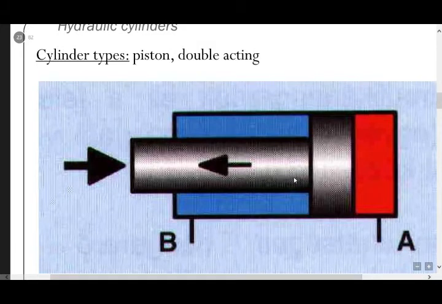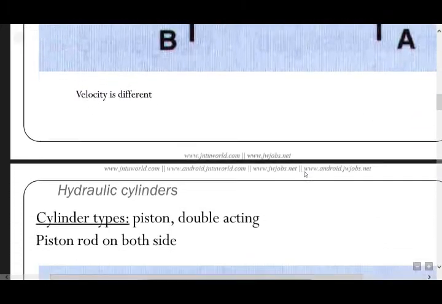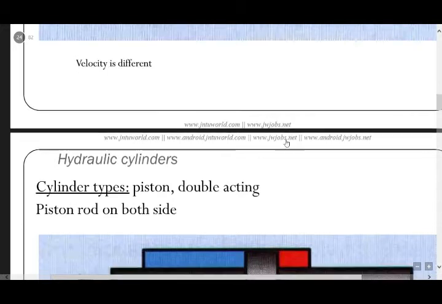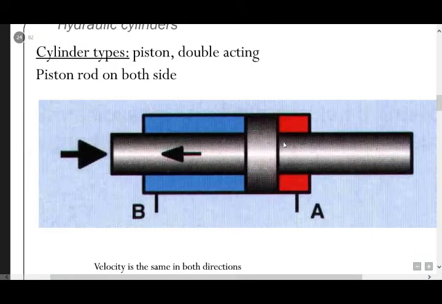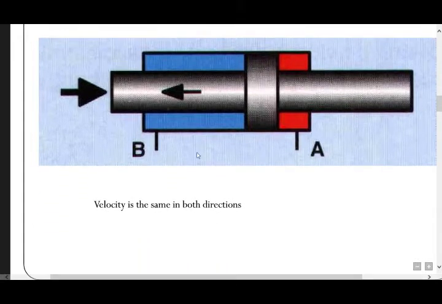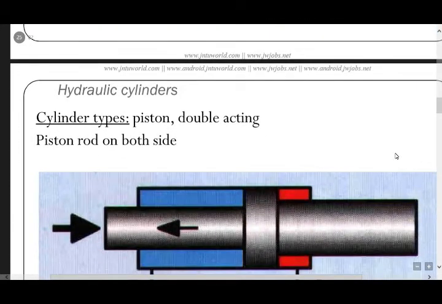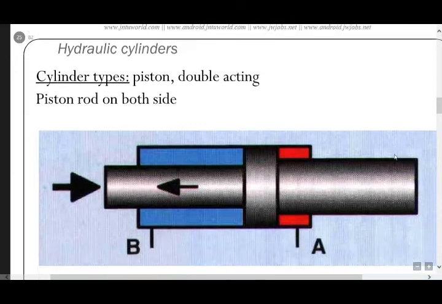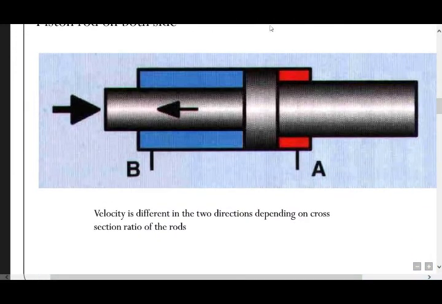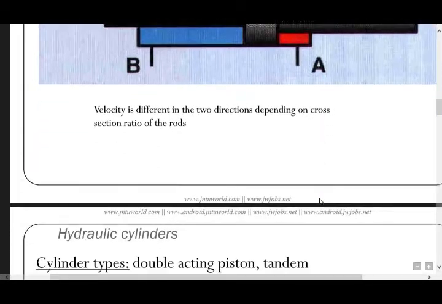Same double acting cylinder, velocity is different. Piston double acting cylinder, piston rods on both sides. Piston rod is on both sides, velocity is the same in both directions. And cylinder types: piston double acting piston rods, and the above figure shows the single acting cylinder, velocity is the same. This is the velocity different in two directions, different on sections of the rods.